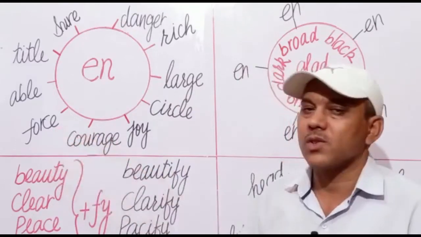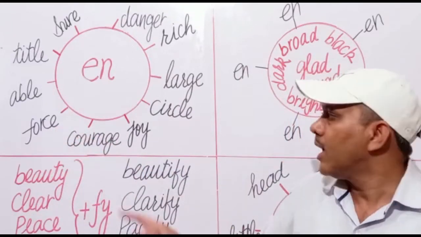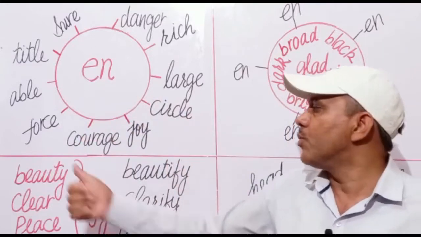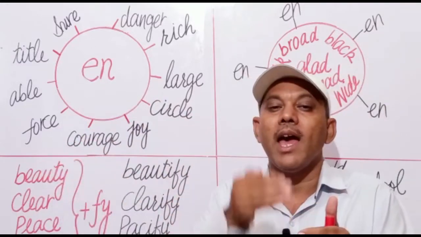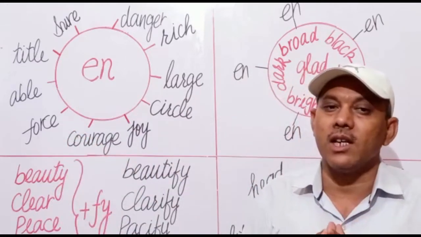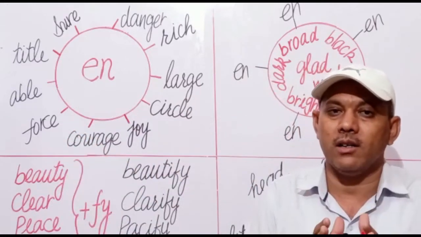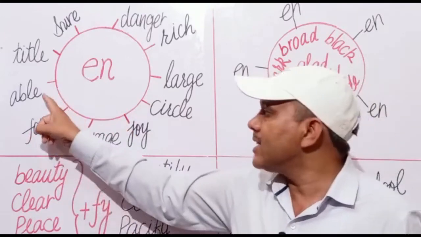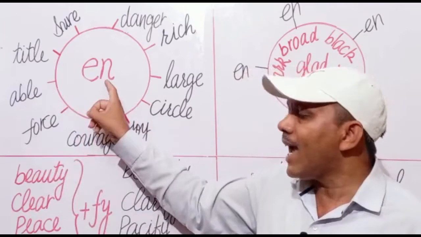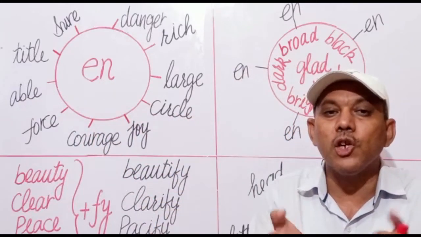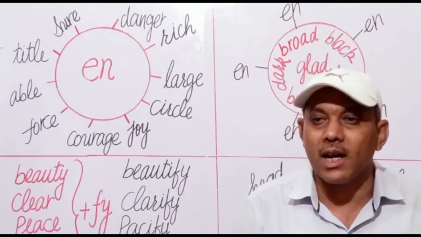Next is force. Force is also a noun. When we add en as a prefix to force, it will become enforce. किसी से जोर जबरदस्ती करना, किसी को बलपूर्वक कोई काम करवाना. Next is able. It is an adjective. Add en to it, it will become enable. Means किसी को able बनाना, योग्य बनाना.